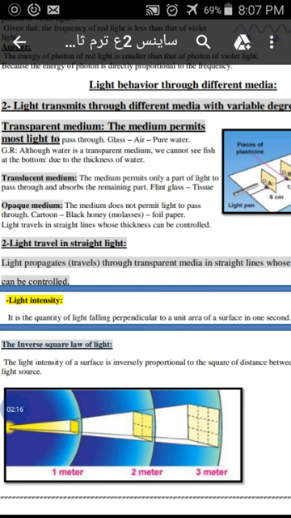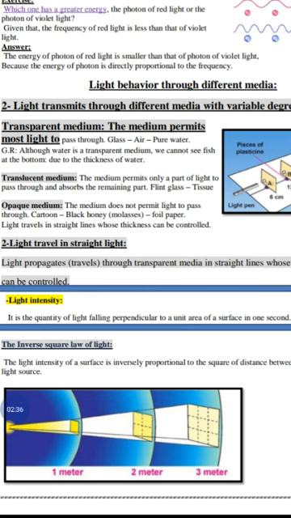Number two, we have the semi-transparent media. It is a medium which permits only a part of the light to pass through and absorbs the remaining parts. Okay, the object can be seen through semi-transparent media less clearly than through the transparent one, like the tissue paper.